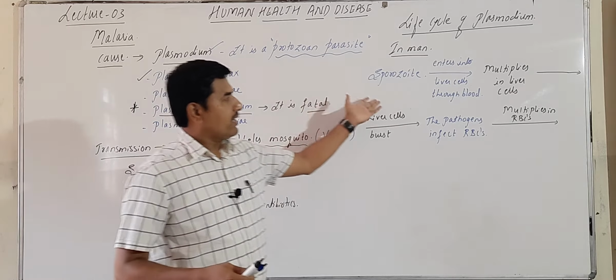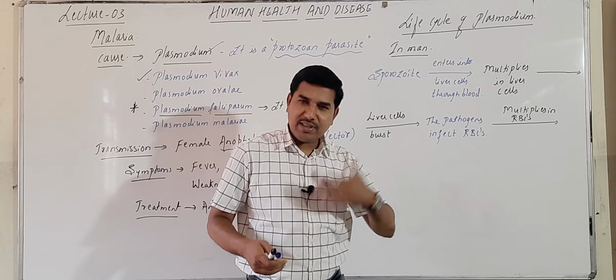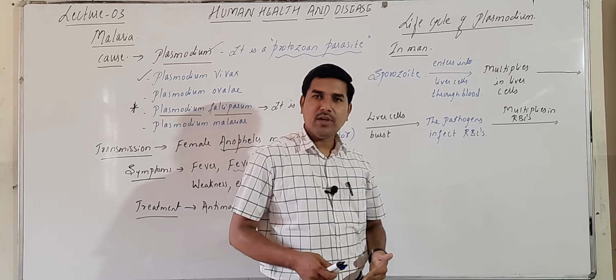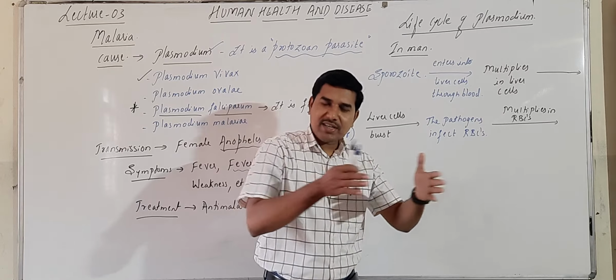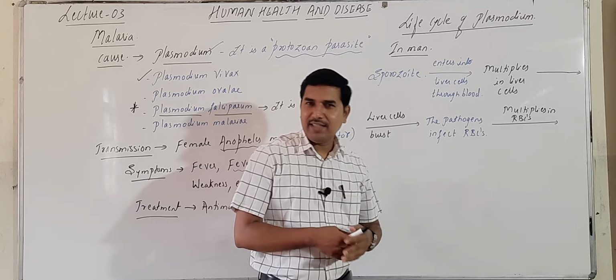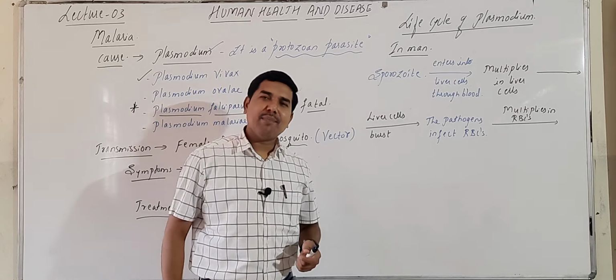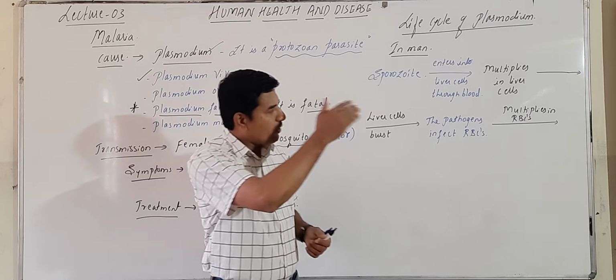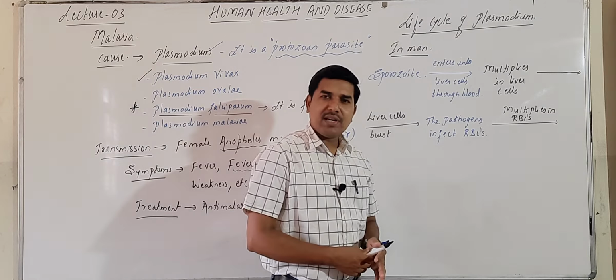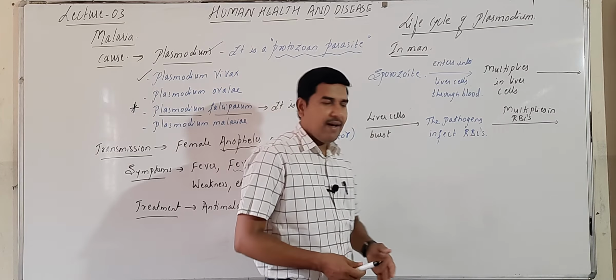Okay, sporozoite, it enters into the liver. In the liver there is a feeding stage, which we also call merozoites, that we are not going to discuss because we are discussing with respect to your NCERT. In the NCERT there is a diagrammatic representation and the scheme is also given. So I am giving you in this form what exactly happens in the life cycle of the plasmodium.